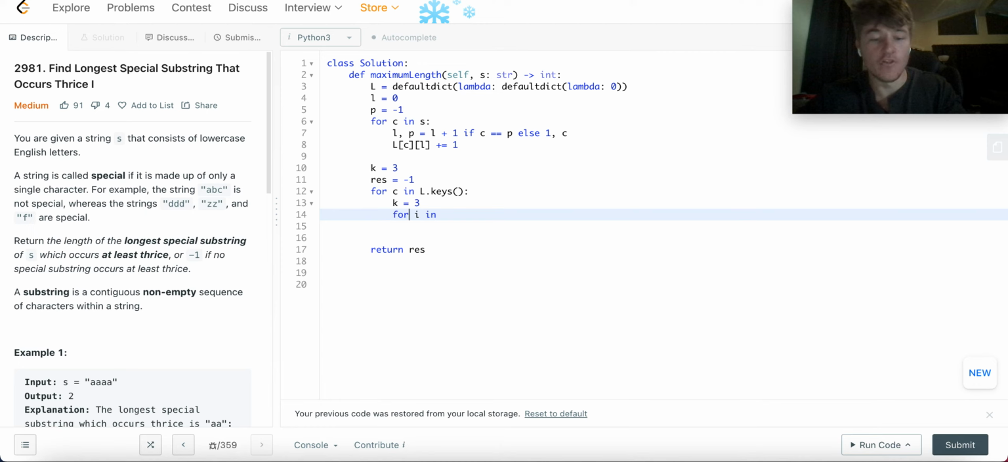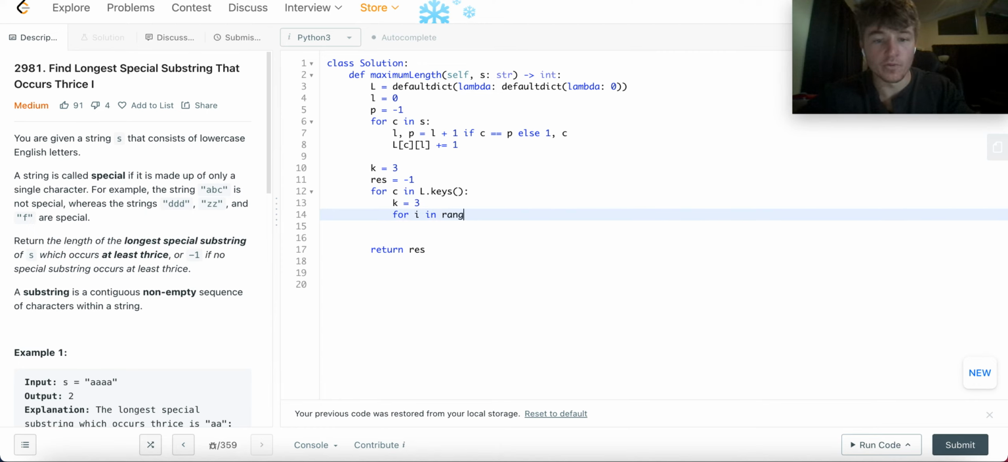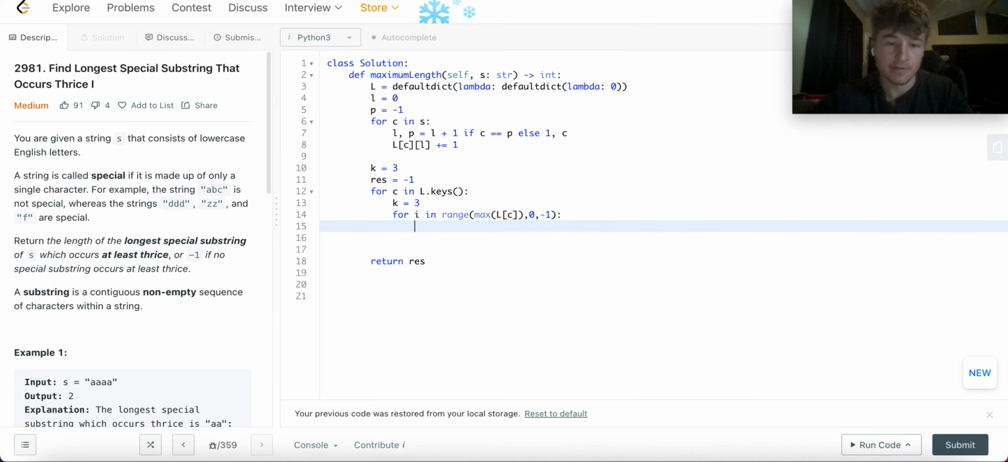All right, so I'll look at all the letters that I accounted for, and then I'd go in the range from the maximum number of times that it occurred. So that'd be L of C all the way to 0, -1, right? Because if it occurred 4 times, there's not going to be anything in between, right? If it occurred 4 times, then it had to occur at least once 3 times. It had to occur at least once 2 times, etc., right?